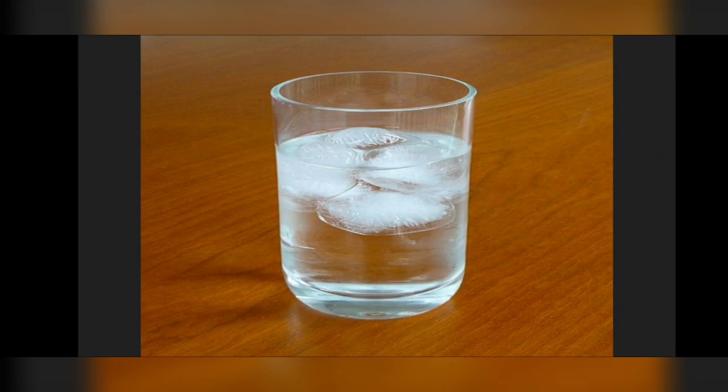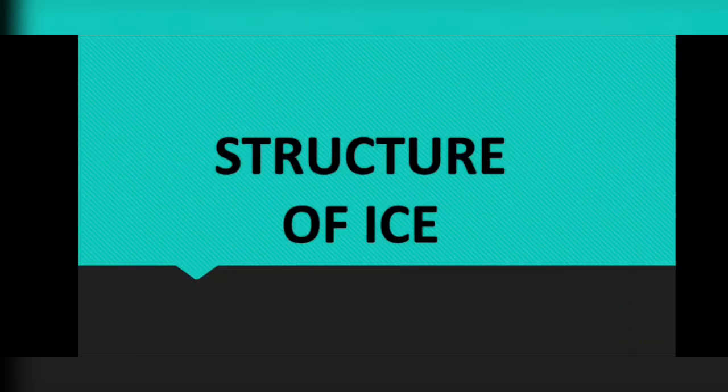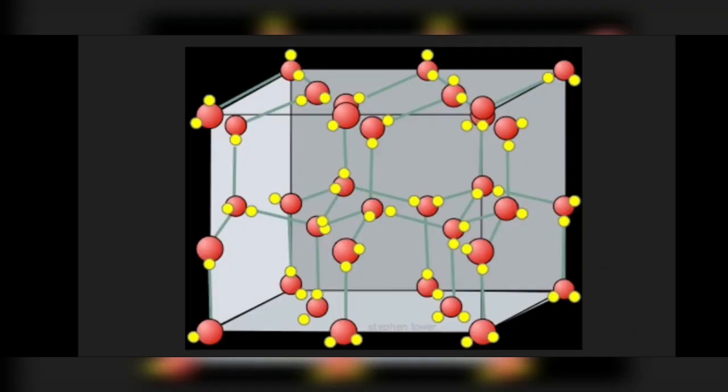Now we'll discuss the structure of ice. Ice has a highly ordered three-dimensional hydrogen bonded structure, as you can see in the figure. There is hydrogen bonding in between and it has a 3D structure.